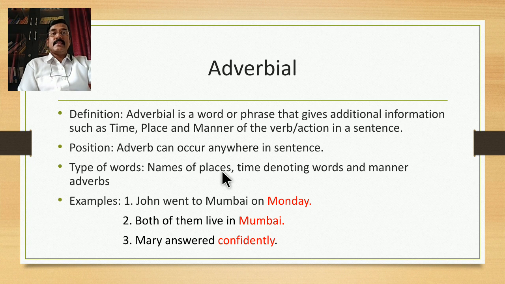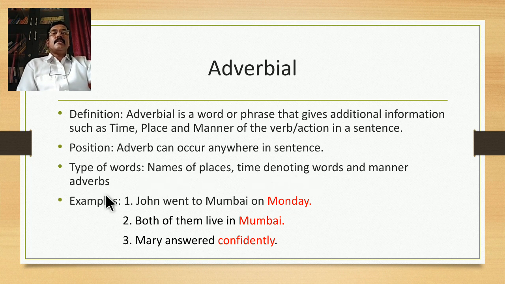So what type of words are adverbials? Names of places function as adverbials. Time denoting words also function as adverbials, and manner adverbs also function as adverbials. So what are manner adverbs? Manner adverbs are mostly words ending in ly. For example, confidently, happily, etc. Names of places are names like Pandharpur, Temburni, Solapur, Mumbai. Time denoting words are the words which tell us about days, weeks, years, minutes, whatever. The word that denotes time is a time adverbial.